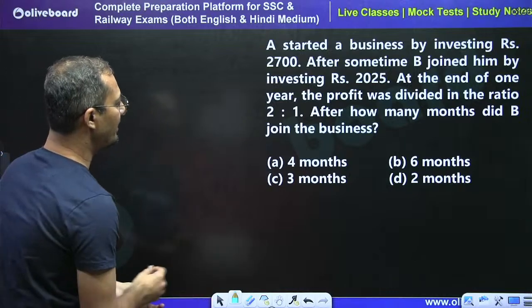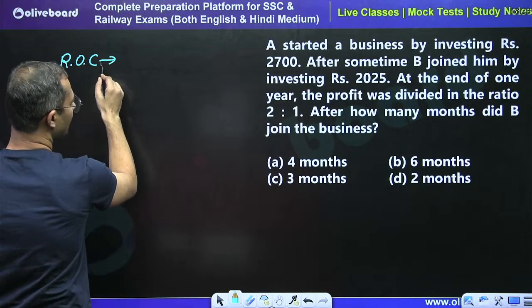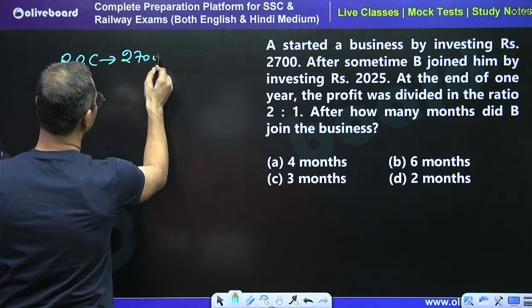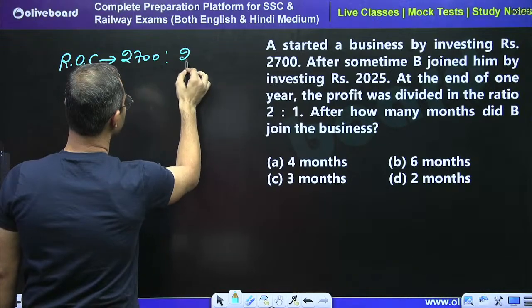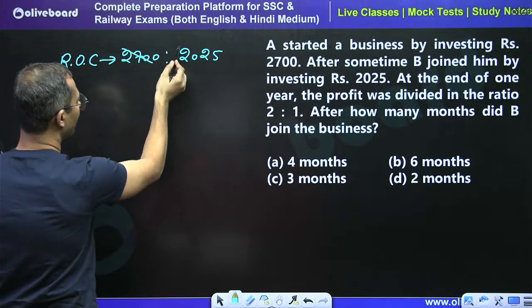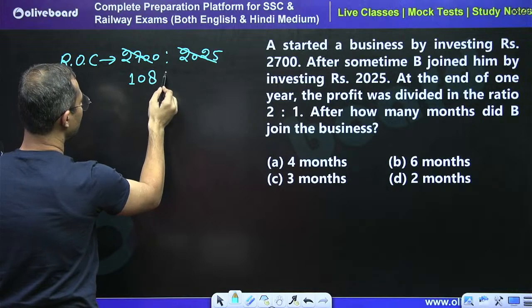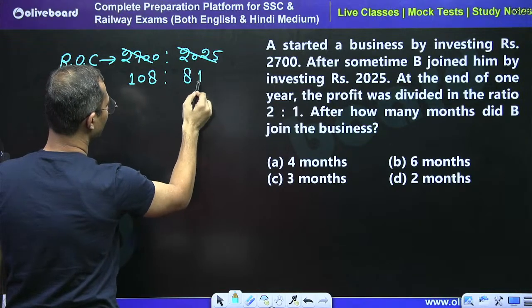Here we can say the ratio of capital is what? A invested 2700 and B invested 2025. So by 25 it is getting cancelled, right? 25 1 ja 25, 25 8 ja 200, so 108 and 81.